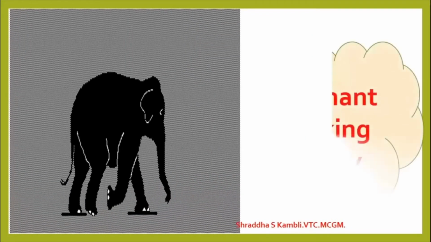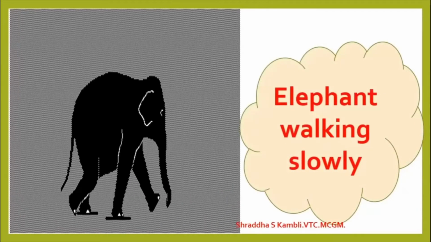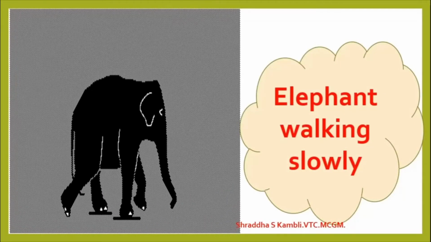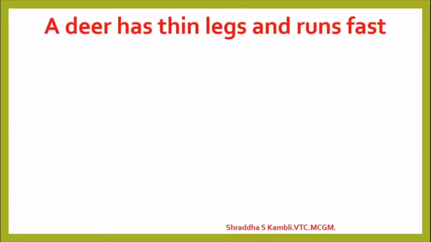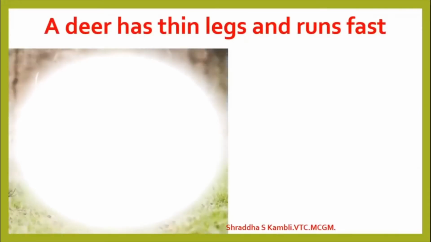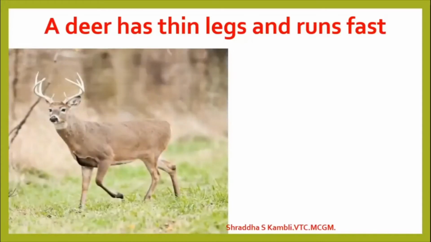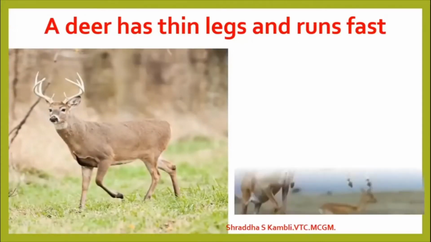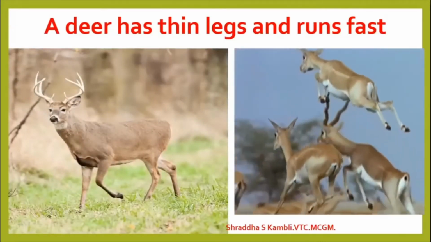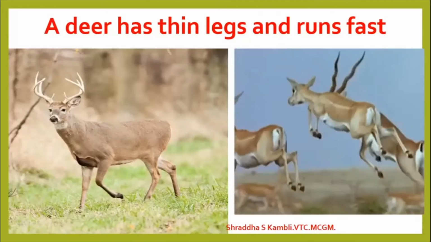So see the poor elephant here? He moves very, very slowly. The elephant walks slowly. Okay? Whereas a deer, which is a medium-sized animal, it has got thin legs. And the deer can run and it can hop. Can you see the deer running fast?